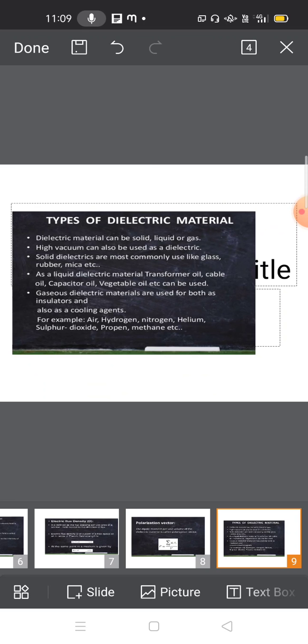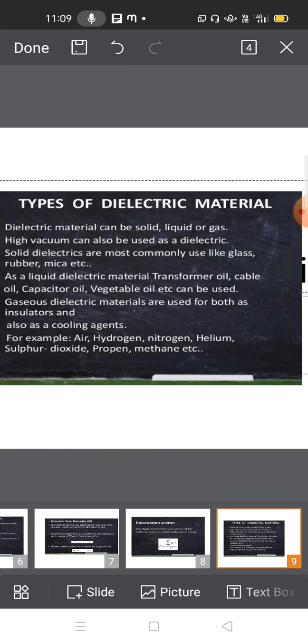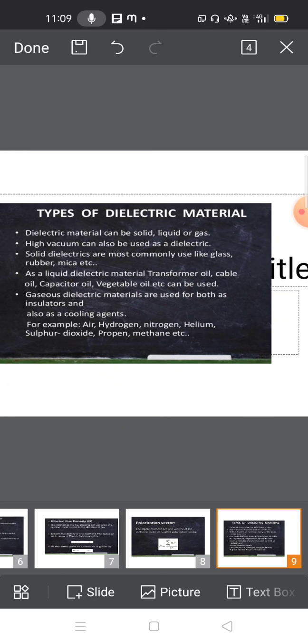Okay, and types of dielectric materials. Now you should observe there are a lot of dielectric materials available. Dielectric materials can be in the form of solid, liquid or gas. High vacuum can also be used as a dielectric material.